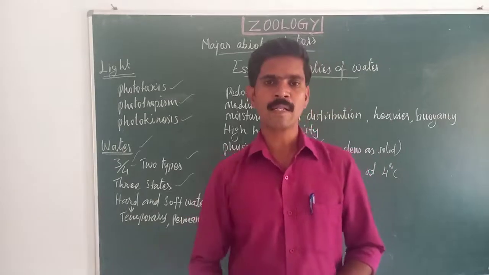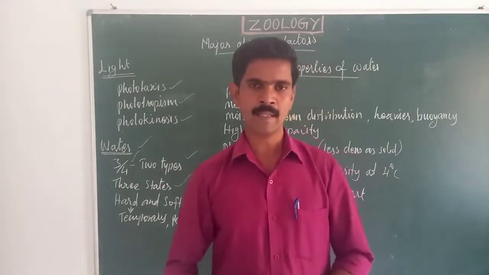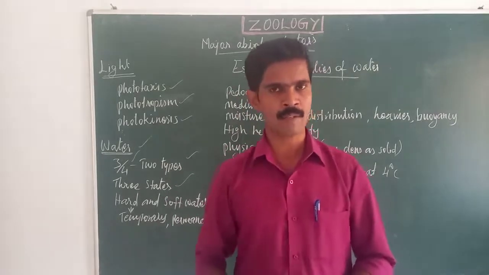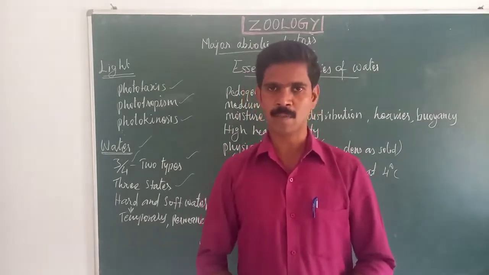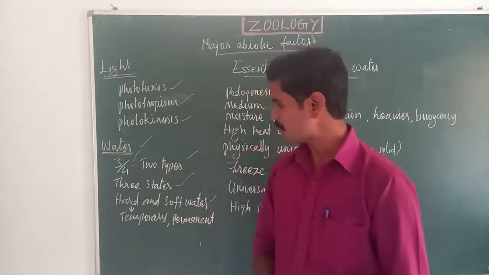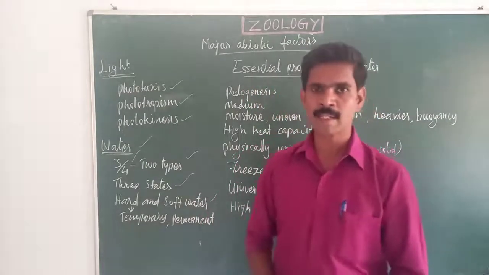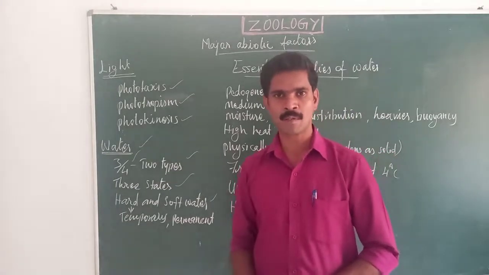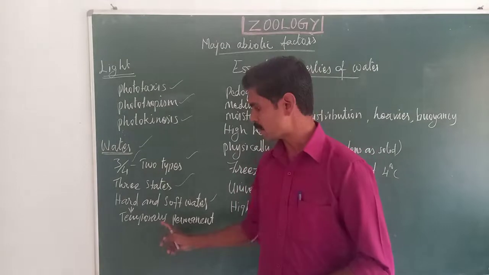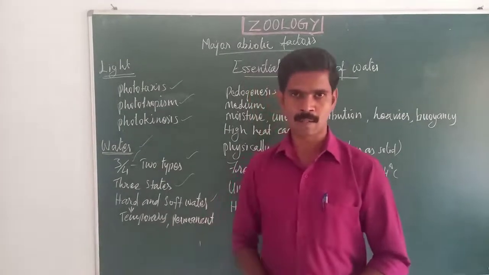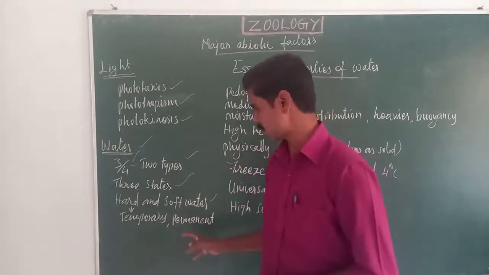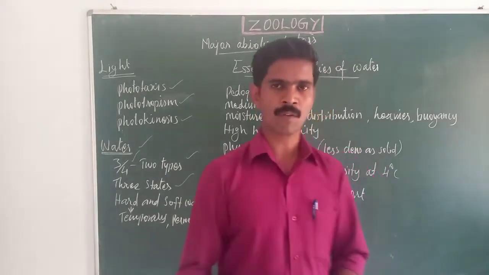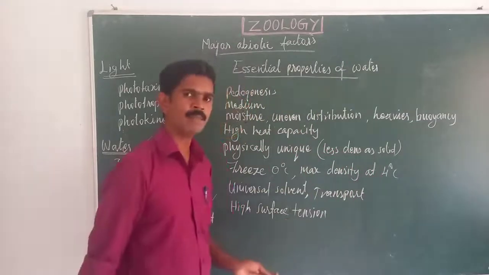If the salt concentration is very high, it is called hard water, and if very low, soft water. Hard water is again classified into 2 types. When the salts are removed on boiling, it is temporary hard water. If they are not removed, it is permanent hard water. Understand, dear students?